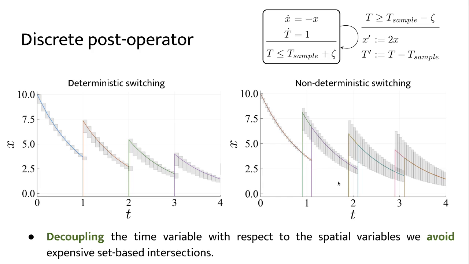Since the clock variable in our assumption evolves independently from the other state variables, we can reason about the transitions in isolation. So you can see here on the left the case where switches occur at exact multiples of the sampling time, so zeta is equal to 0, while on the right switches may occur at any time when the guard is enabled. So you will have intervals around the sampling time. In practical situations, the case with jitter is often more interesting because we can model inaccuracies in controllers, but this case is also harder to analyze.